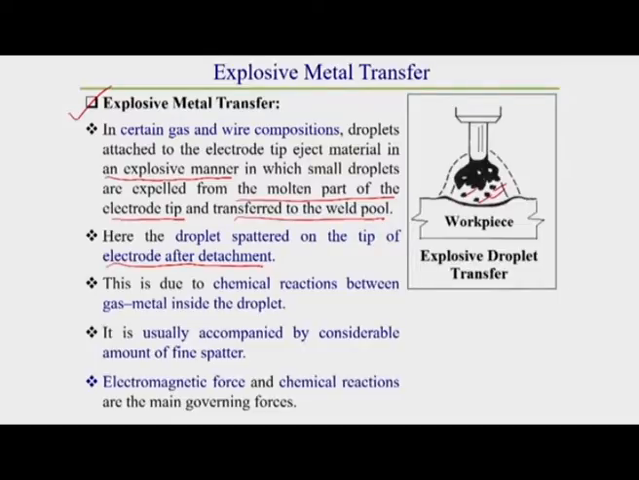Whereas in spray transfer or other types of free flight transfer, whatever spattering takes place generally takes place over the surface of the workpiece itself. Due to the falling of the droplet on the molten pool, there is a chance of spattering, flashing out the molten droplet. But here, due to the explosion of the droplet, spattering occurs on the tip of the electrode itself.